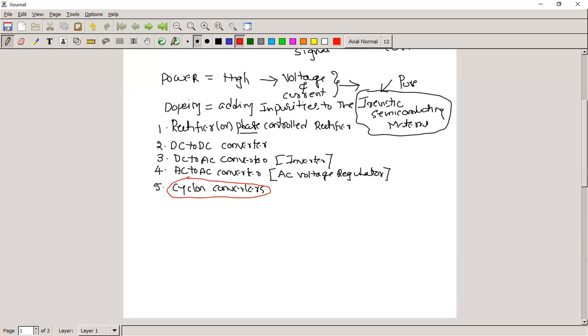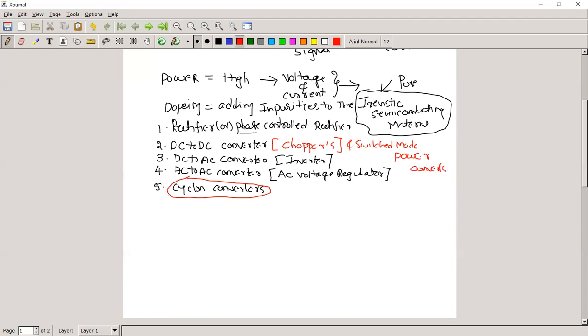Okay. Now come to the second one, DC to DC converter. Another name for the DC to DC converter is the choppers. One more name is also there, switched mode power converters.